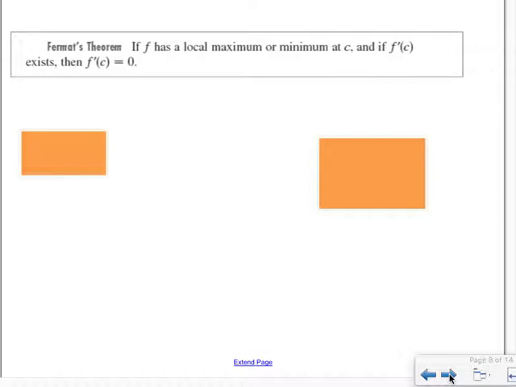That's where Fermat's theorem comes into play. Fermat's theorem says that if a function has a local max or min, it has to occur where the first derivative exists and equals 0.